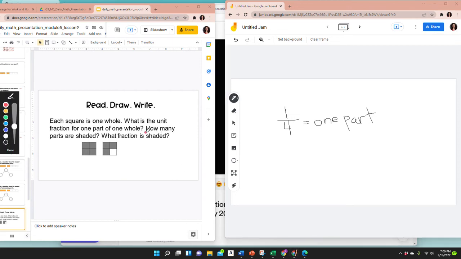Now we want to know how many parts are shaded. So we can count 1, 2, 3, 4, 5, 6, 7 parts are shaded.